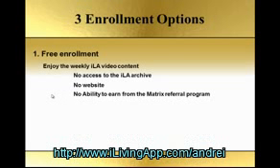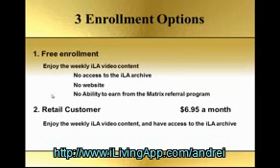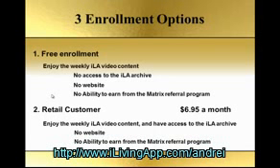They also don't have the ability to earn from the Matrix referral program. Then we have a second option. It's a retail customer. A retail customer is $6.95 a month. As a customer, a person gets to enjoy the weekly ILA video content, and they have access to the ILA archive. But again, there are some limitations. They don't have any website, and they don't get the ability to earn from the Matrix referral program.